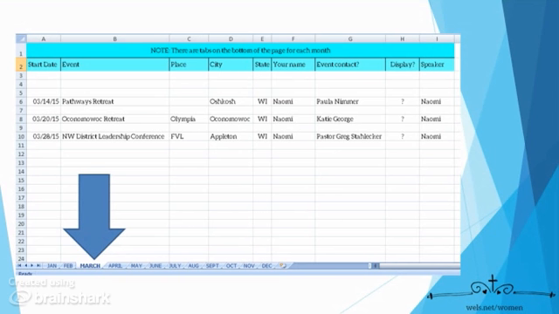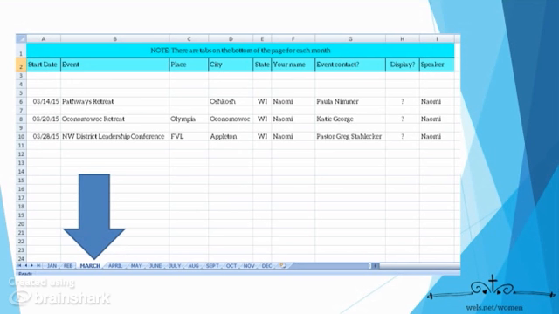The example that you see is the March tab. At that point you would open the appropriate tab, enter the date, enter the start date of the event. We realize some are 1 or 2 or 3 days. Just enter the start date, the name of the event, where it is, the city and the state.